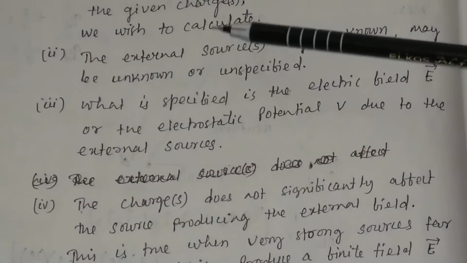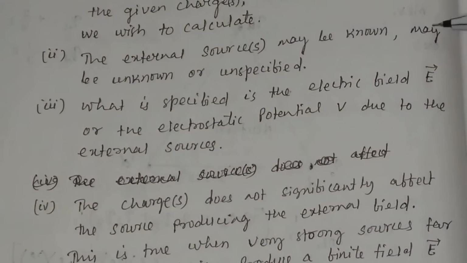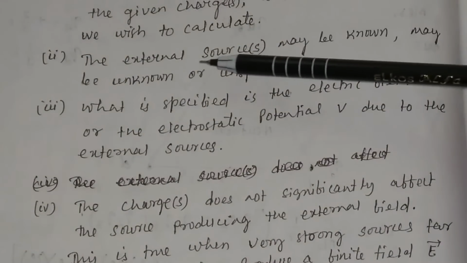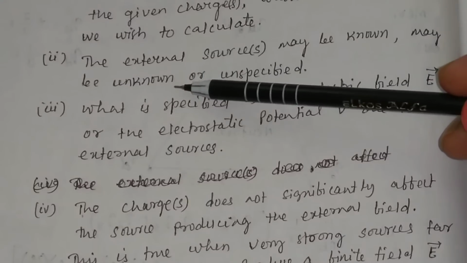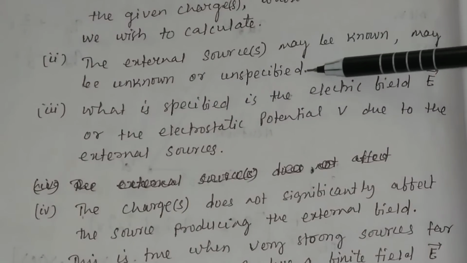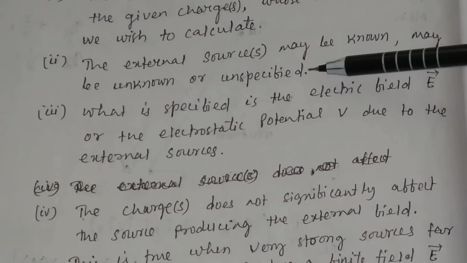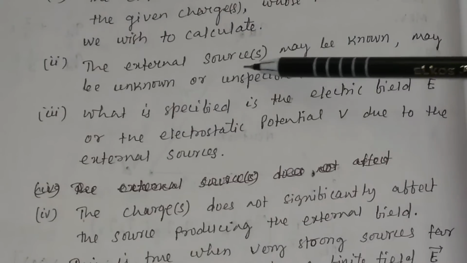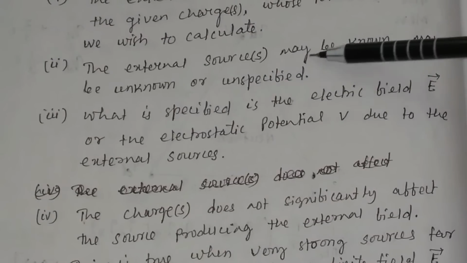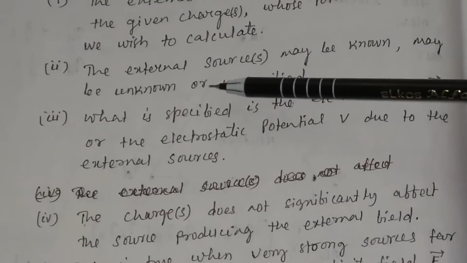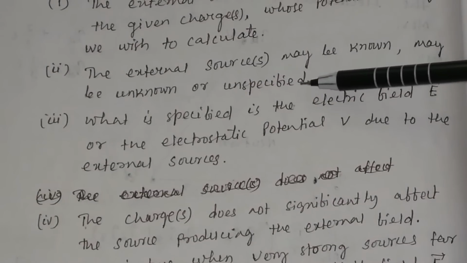The second point is, the external source or sources may be known or may be unknown, or unspecified.